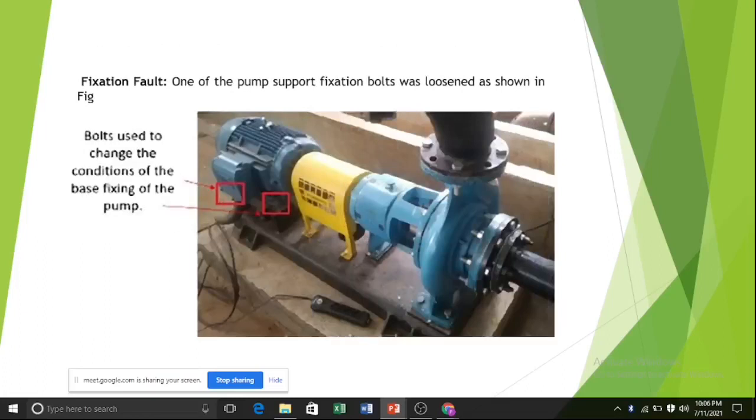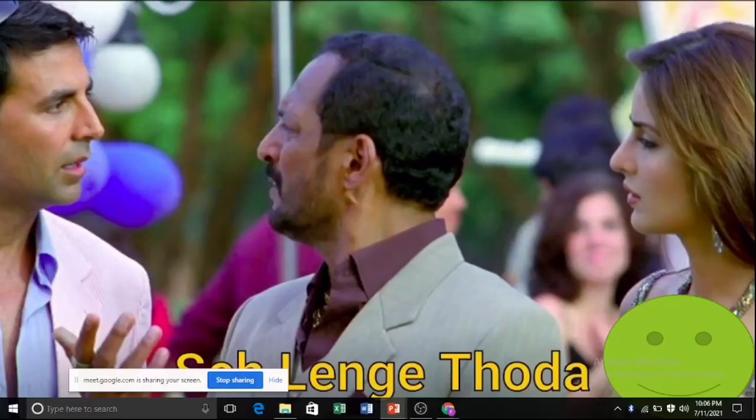Fixation fault is another cause of vibrations. In the fixation faults, we have to fix the bolts before the operation. If there is looseness in a bolt, there will be vibrations. So proceed to the next slide, please.